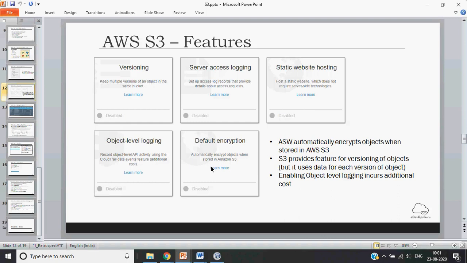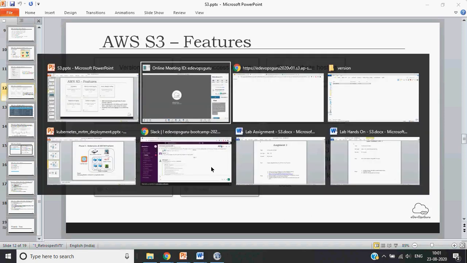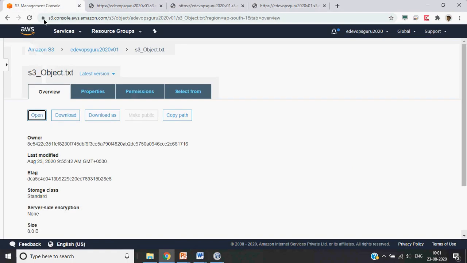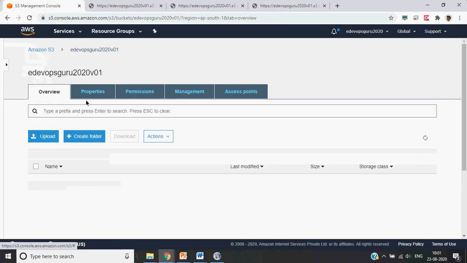And then you have a default encryption. So whatever is stored, that is stored in an encrypted manner. But from end user perspective, whenever you upload a file, that would be plain text. When you retrieve it, you will be able to see the actual content, not the encrypted. So basically encryption happens whenever you store something on the server itself. Okay, so coming back to here.